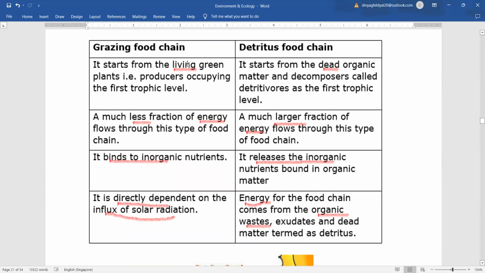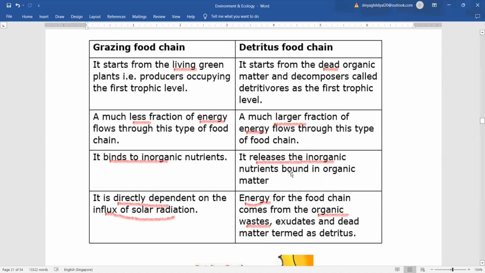Grazing food chain starts from the living green plants. Detritus food chain starts from the dead organic matter and decomposers. In the grazing food chain, a much smaller fraction of energy flows through this type of food chain. In the detritus food chain, a larger fraction of energy flows. Grazing binds inorganic nutrients.